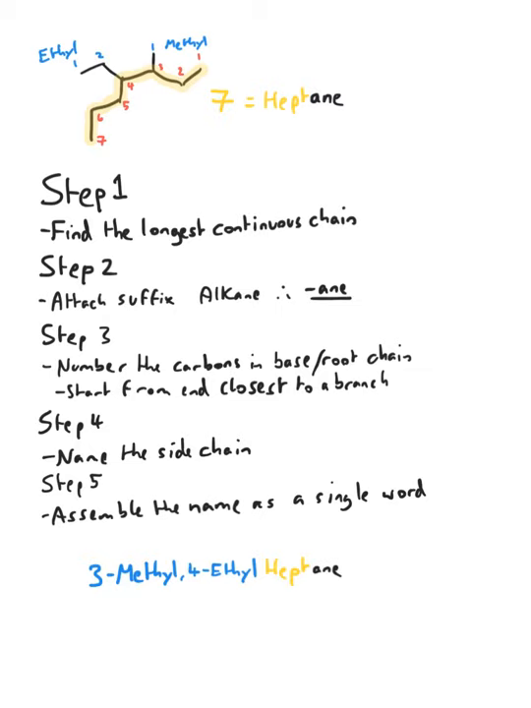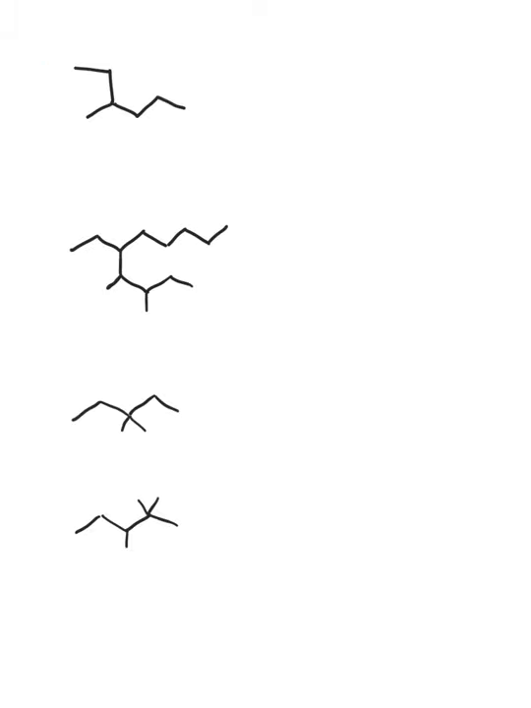If you happen to have multiples of the same side chain, this is not a problem. You can actually simplify it by putting them together with a prefix. So if you have 2 methyls, you could say it's dimethyl. If you have 3 methyls, it's trimethyl. 4 methyls, tetramethyl. You see the gist of it? Now it's time to practice. Name these following structures. You may pause now. And here are the answers.